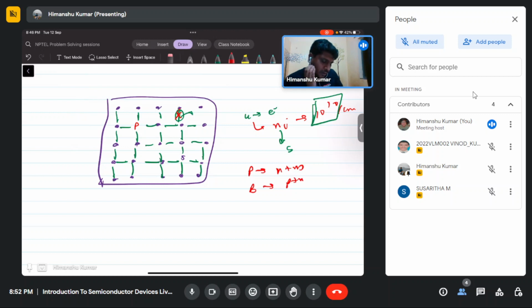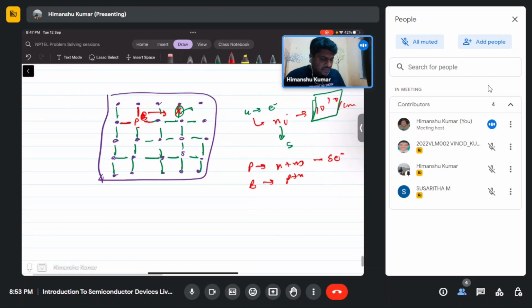If you replace a silicon site with a phosphorus atom, phosphorus has five electrons in its outer shell. Four of them will form covalent bonds, and one electron will be free, so we can use that as a carrier.